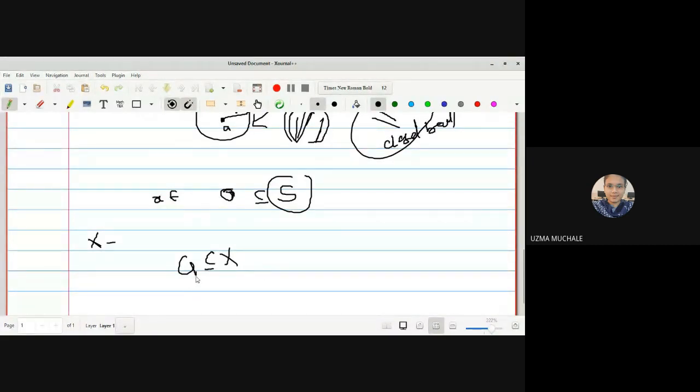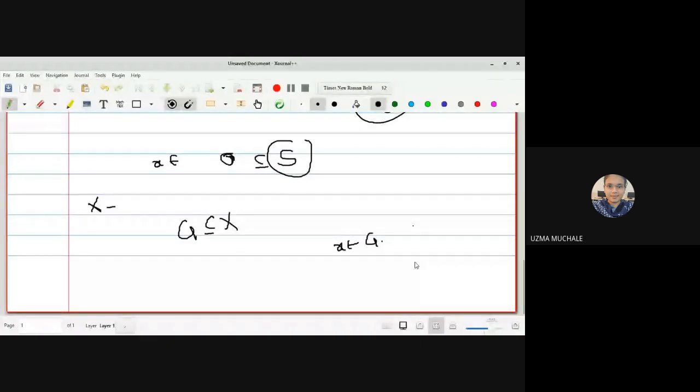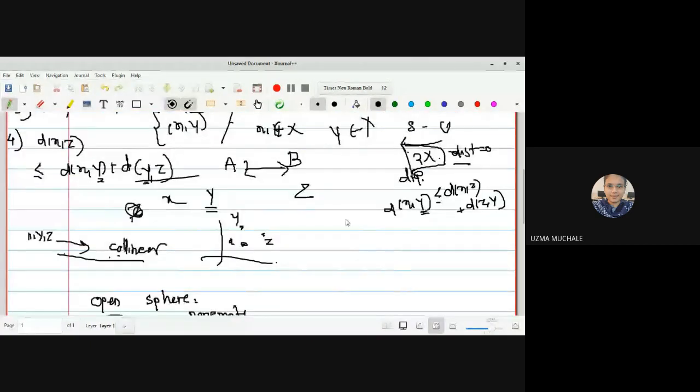So the condition is, let G be any subset of X, then if for every X belonging to G there exists an open sphere such that B of X, R is contained in G. In a very similar way, here we have not restricted X. X may be any number.